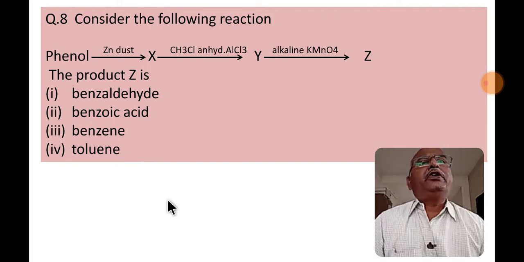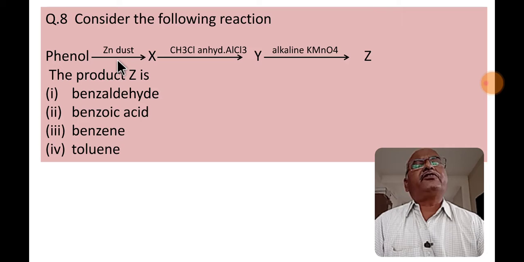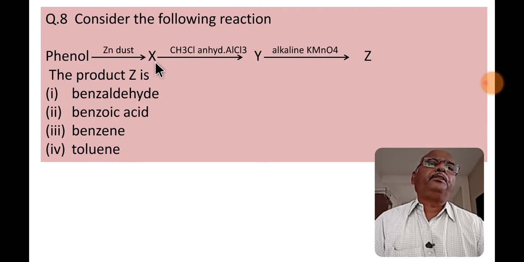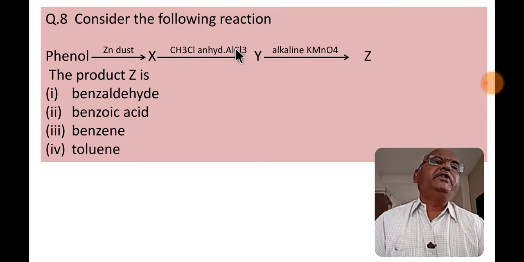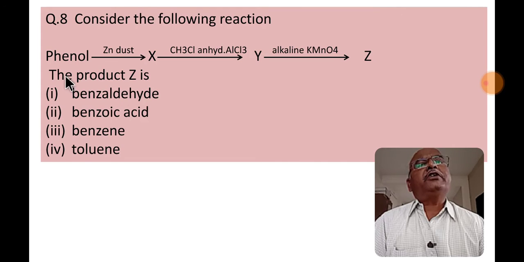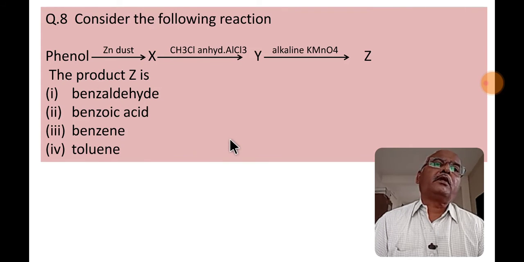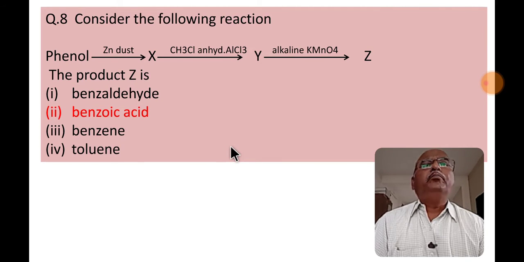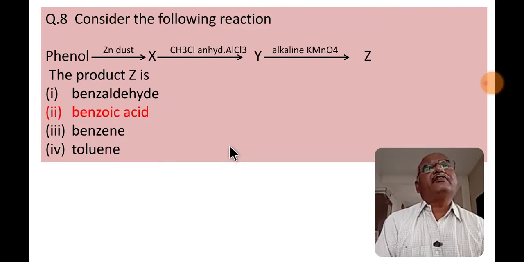Phenol on treatment with zinc dust gives X. X on treatment with methyl chloride and anhydrous aluminum chloride gives Y. Y on treatment with alkaline potassium permanganate gives Z. The product Z is. Select the answer. Check your answer. Benzoic acid is the answer.